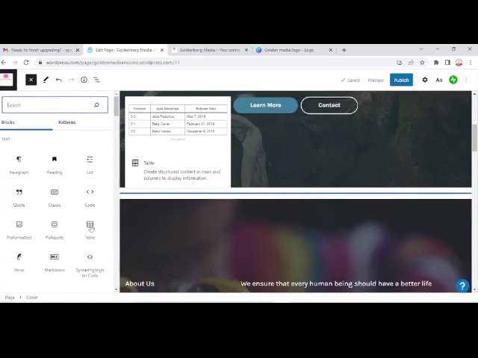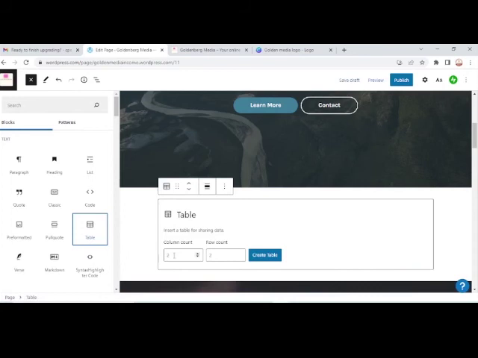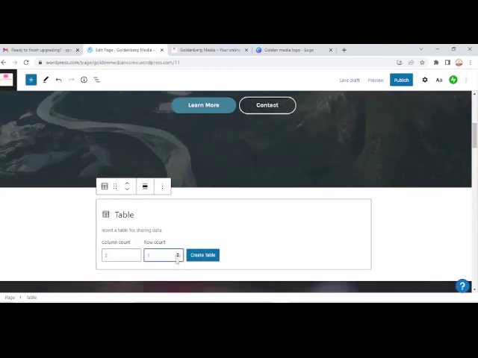You've got a table, so maybe I need a table that has 2 columns and maybe 5 rows.